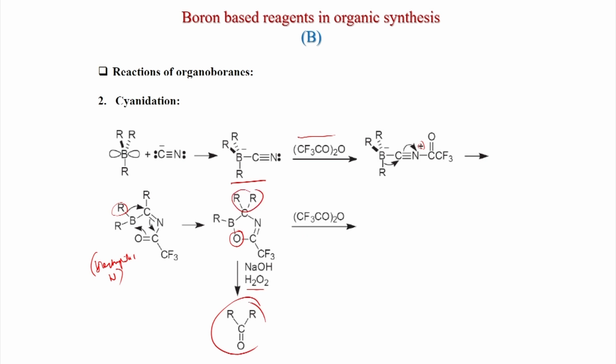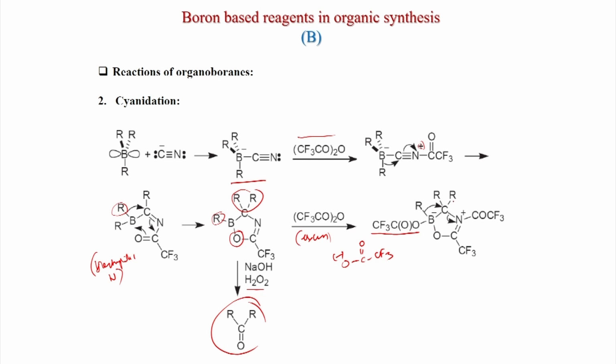Alternatively, if you use excess trifluoroacetic anhydride, another group will migrate. Excess trifluoroacetic anhydride will give us this intermediate, because then the boron will have a negative charge. For this migration you have to first make the negative charge. So, what happens, this anion actually adds to this boron, and this makes this borate with a negative charge.